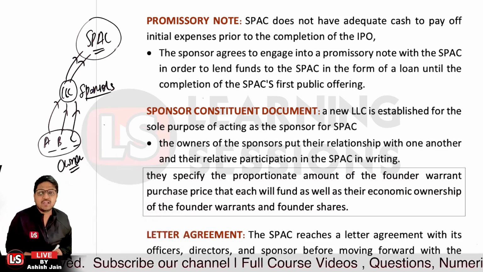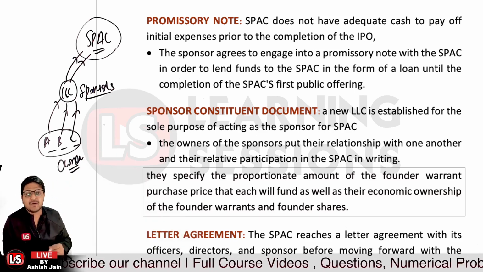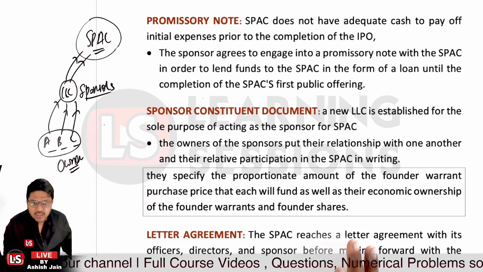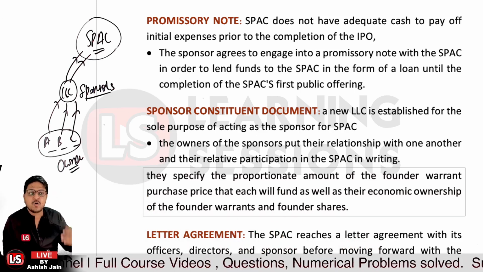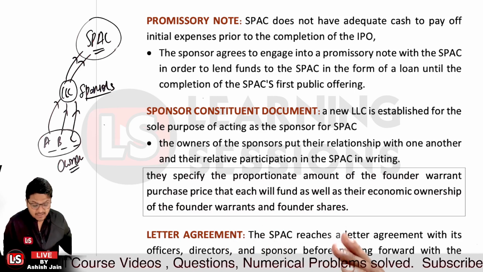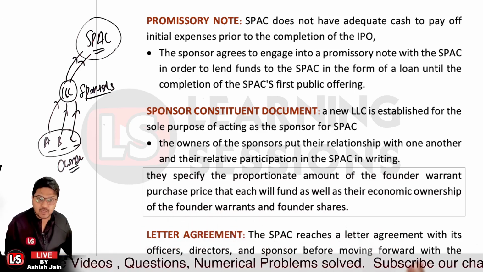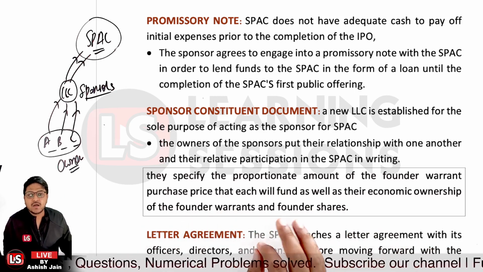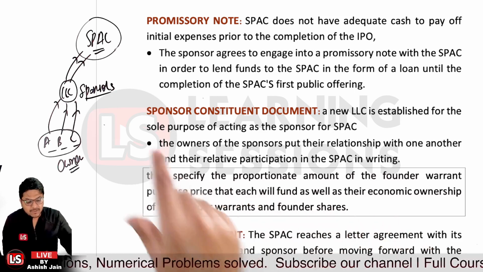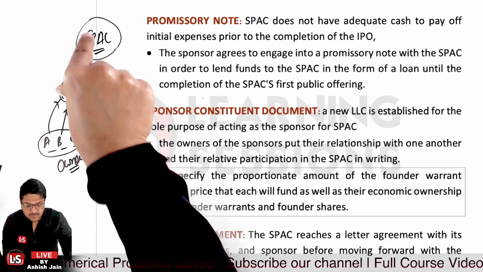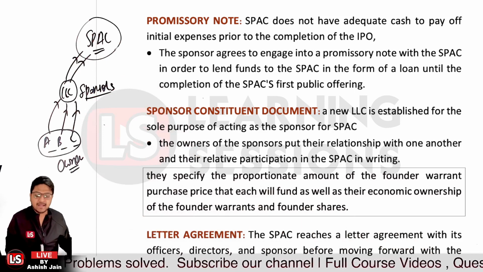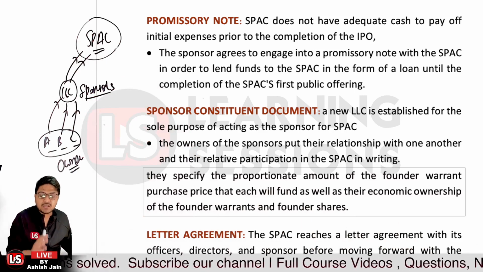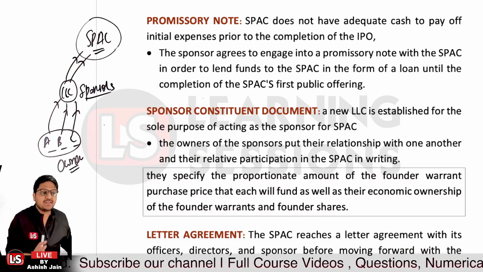Now they will have a relationship with one another and their relative participation in the SPAC in writing, and they specify the proportionate amount of the founder warrant purchase price, that is, at what price they will be purchasing the warrants, and all the things related to it. So that's the agreement between the sponsor and the SPAC. And for that particular purpose, a special new LLC is established, right?